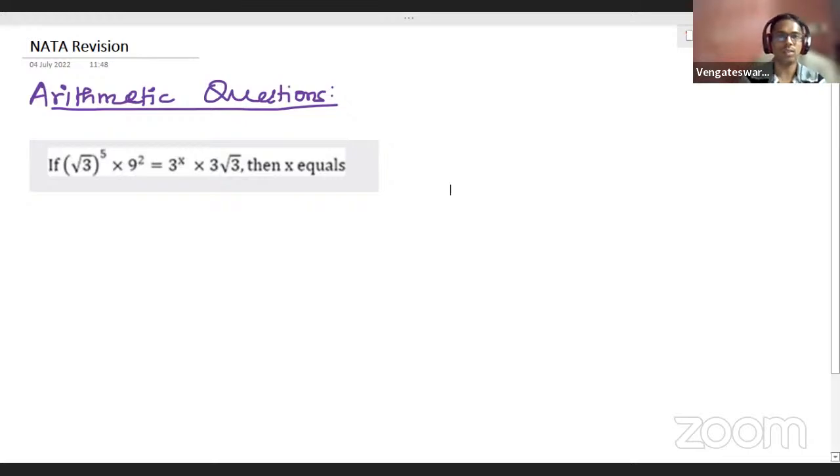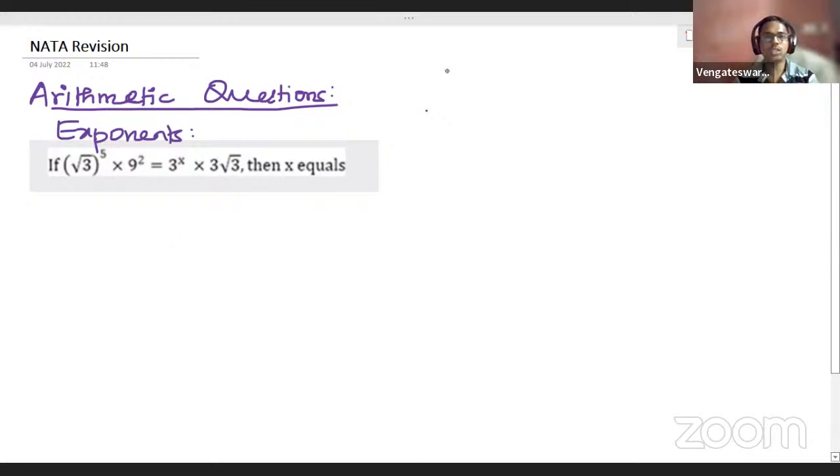Okay, then I think we can try solving this question. Before that, we need to understand that this question is from the concept of exponents. That means you need to have some basic knowledge about the axioms of exponents. Only when we know the axioms, the rules that are followed in exponents, will we be able to solve such problems. Got it?